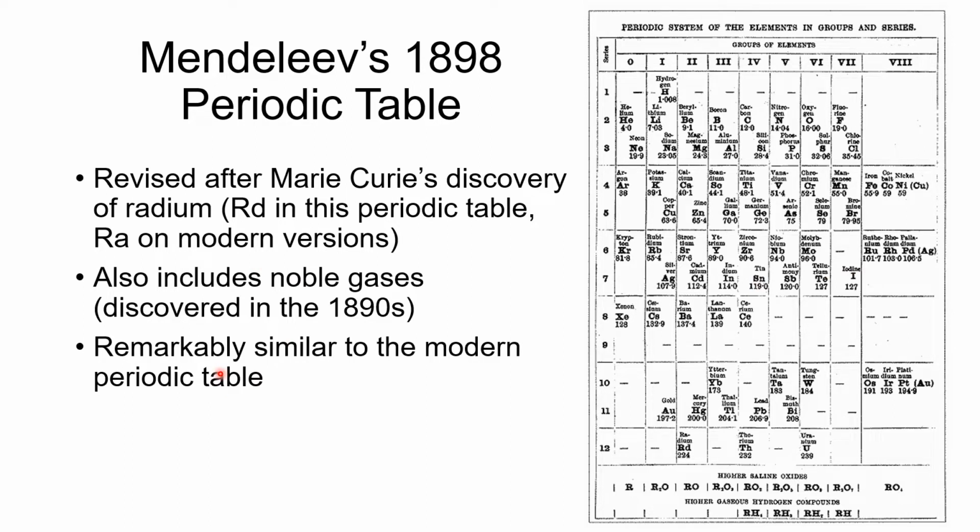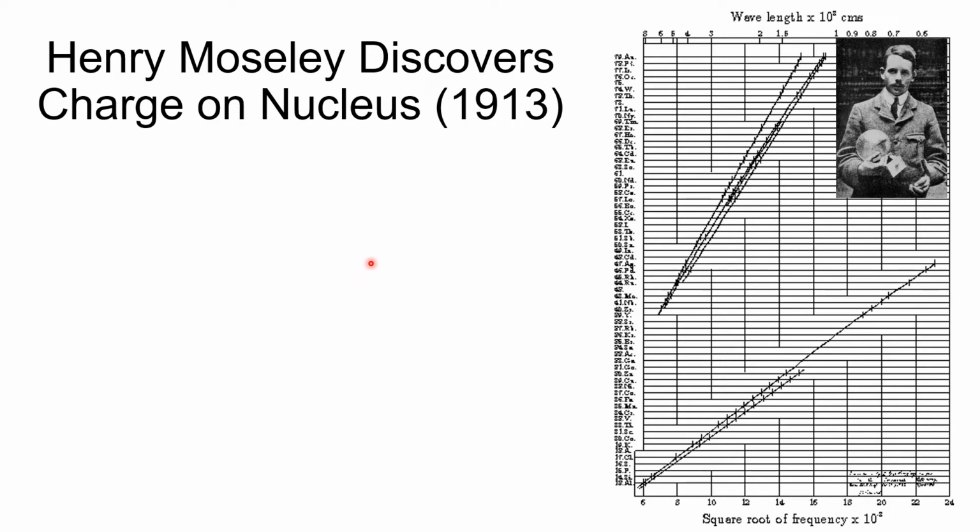The only thing that is different is that we don't have the transition metals separated out, and it wasn't until later that they were able to separate out those transition metals. All right, still some major changes to come. So we want to look at Henry Moseley, and Henry Moseley gave us the notion of the charge on the nucleus, how much charge was on the nucleus. Over here, you'll see a picture of Henry Moseley. He was a British citizen, and at the time of his discovery, he was in his young mid-20s.